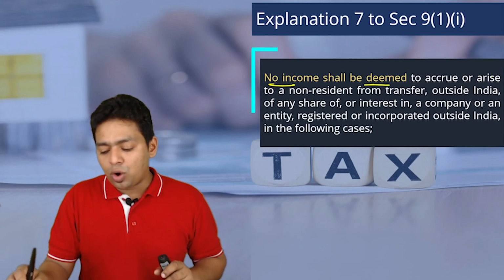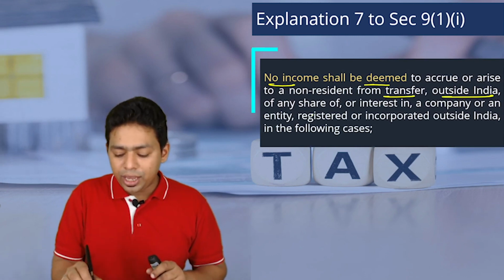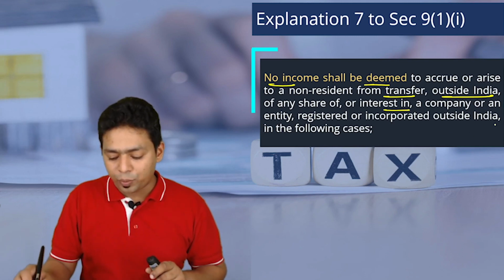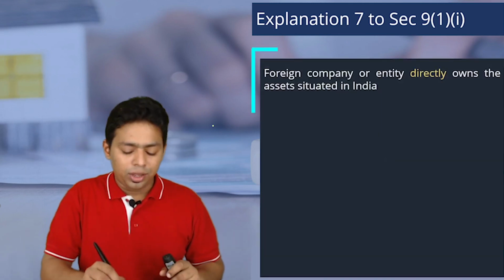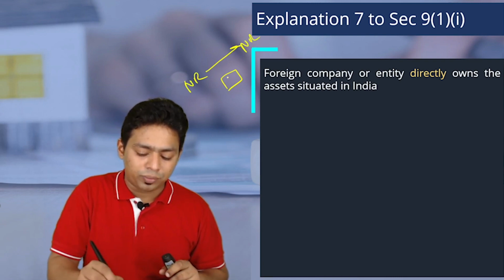No income shall be deemed to accrue or arise in India to a non-resident from a transfer outside India of any shares of or interest in a company or entity registered or incorporated outside India, if the following conditions are met. This is for the case where one NR is selling shares to another NR of this company.